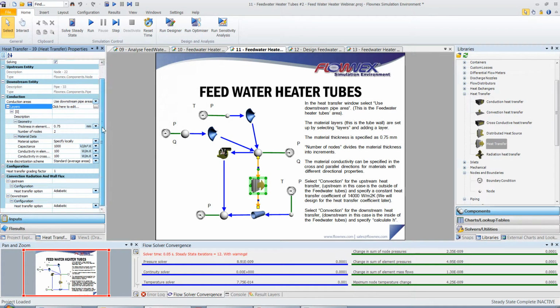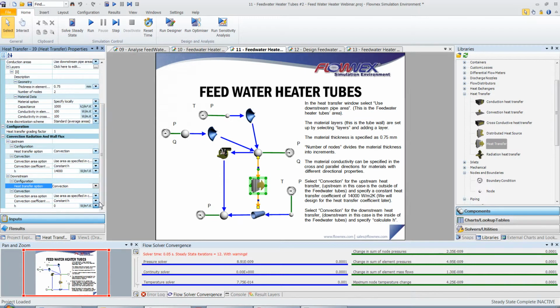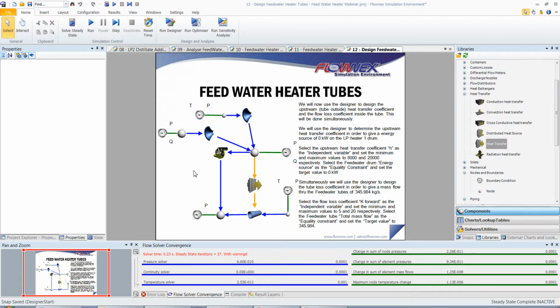Upstream, I'm going to specify convection. Upstream in this case is the outside of the Feedwater heater tubes, and I'm going to specify a constant H as 14,000. Downstream, I'm going to specify convection as well. Downstream in this case is the inside of the Feedwater heater tubes, and I'm going to allow Flownex to calculate the H. We will now use the designer to design the upstream heat transfer coefficient and the flow loss coefficient inside the tube. This can be done simultaneously.